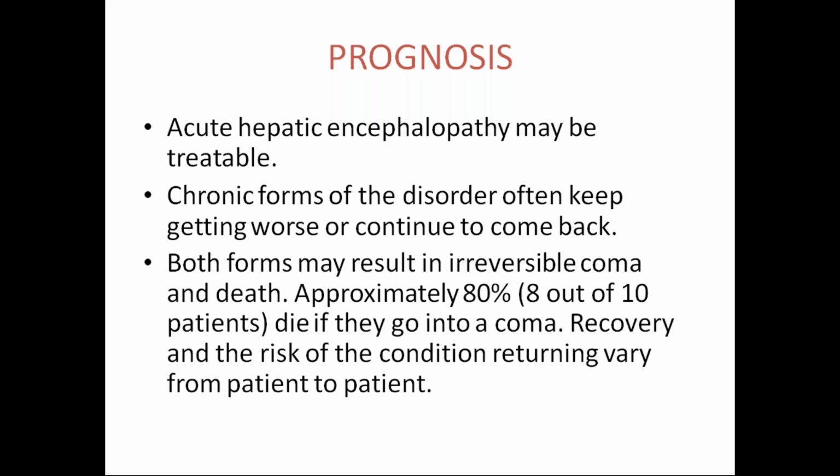Coming to the prognosis, we'll see whether the patient recovers or not. Acute hepatic encephalopathy may be treatable, depending upon the stages. As I mentioned, grade 0, 1, 2, 3, 4, the prognosis will be assessed based on which grade the patient is in. The chronic forms of the disorder often keep getting worse or continue to come back, and both forms may result in irreversible coma and death. Approximately 80%, that is 8 of 10 patients, die if they go into a coma. So the recovery and the risk of the condition returning vary from patient to patient.